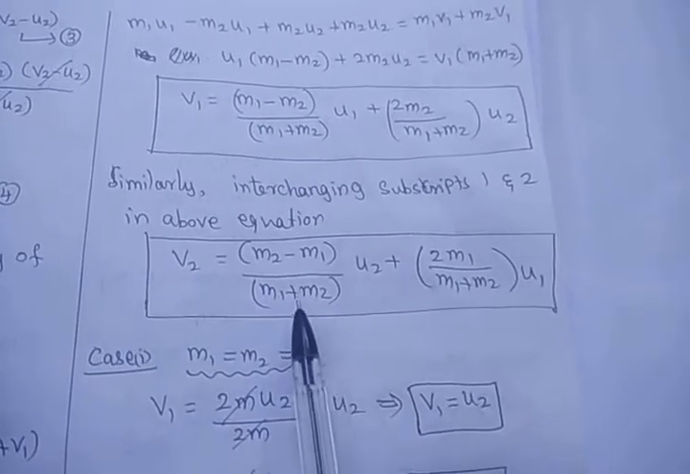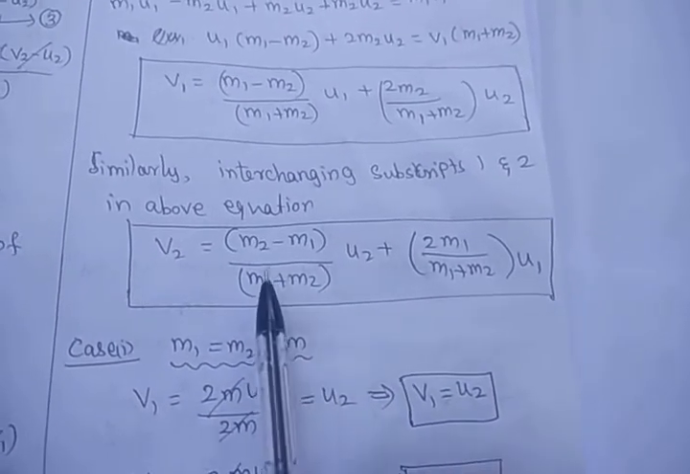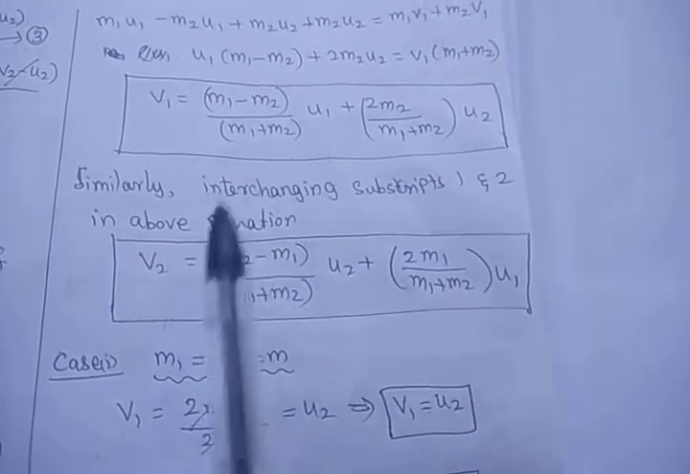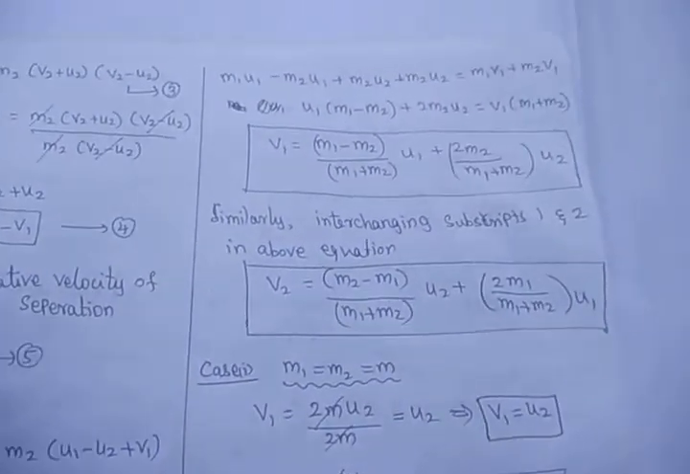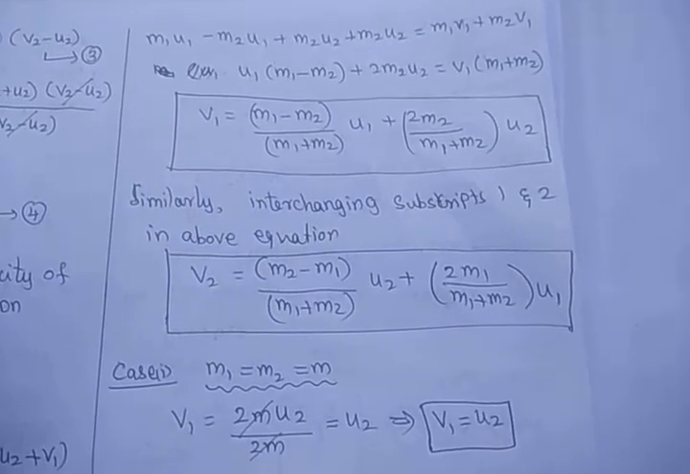So this is the expression for the final velocity of the second body, body B, after collision. So v1 and v2 are the velocities of the bodies after collision.